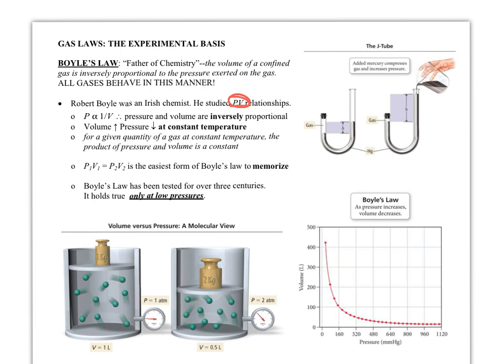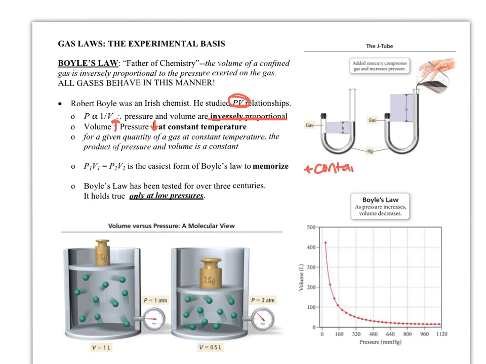When Robert Boyle was studying just pressure and volume, he found that they had an inversely proportional relationship. That means that when volume goes up, the pressure goes down. Notice, in order for volume to change, your container must be variable.